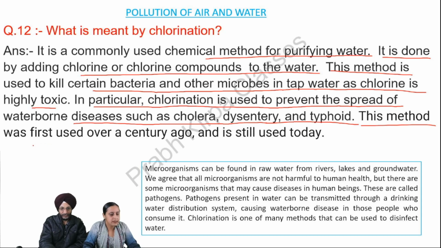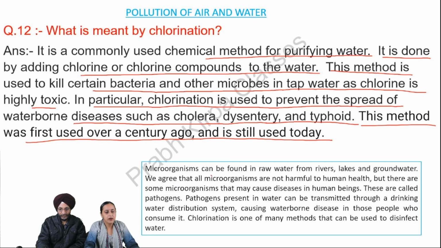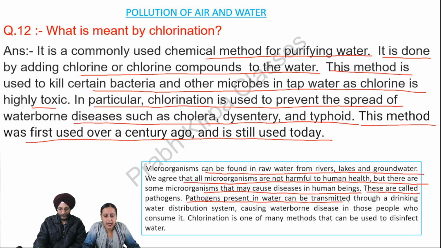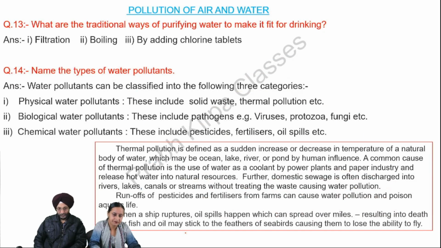This method was first used over a century ago and is still used today. Microorganisms can be found in raw water from rivers, lakes, and groundwater. We agree that all microorganisms are not harmful to human health, but there are some microorganisms that may cause diseases in human beings. These are called pathogens. Pathogens present in water can be transmitted through a drinking water distribution system, causing waterborne disease in those people who consume it. Chlorination is one of many methods that can be used to disinfect water.